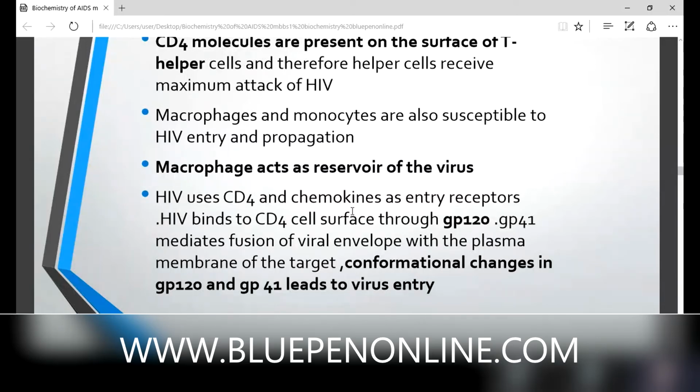the identification. CD4, CD30, so many are there. In immunology, we discuss CD4-like compounds. So CD4 and chemokines; chemokines is also another receptor. So CD4 and chemokines act as entry receptors. Then CD4 of the T cell binds with GP120 of the HIV virus. Clear?